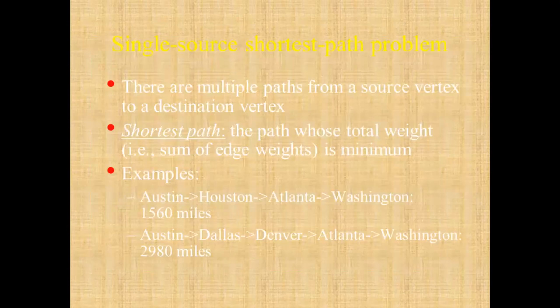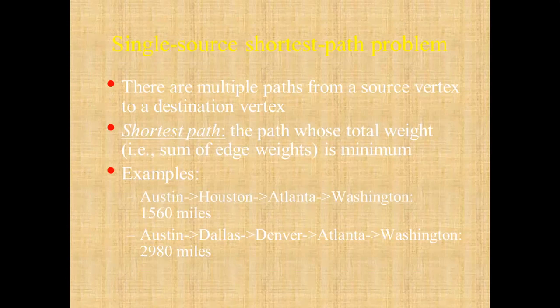Then the single source shortest path problem can be possible. There are multiple paths from the source vertex to the destination vertex. It is possible that between given any two vertices A and B, there can exist multiple paths. Okay, we have to find out the shortest path among them. Then, the path whose total weight is minimum is called the shortest path. As like Austin to Washington, अगर आप जा रहे हैं, then the shortest path is given that Austin, Houston, Atlanta, and Washington.